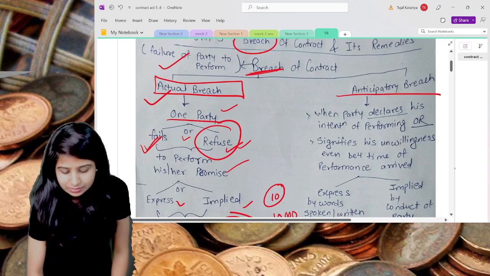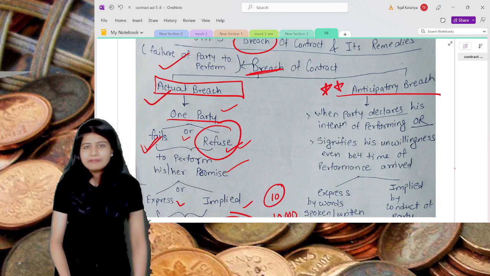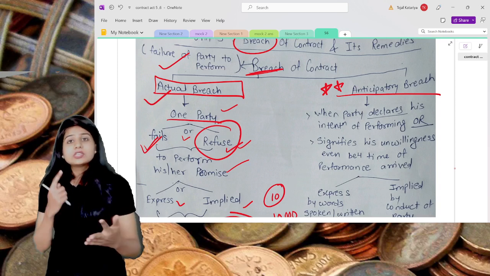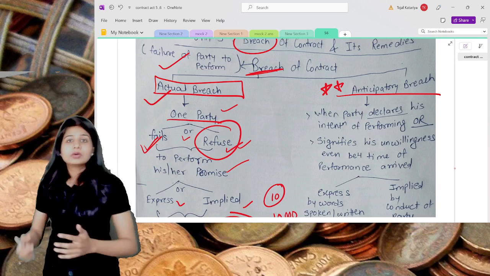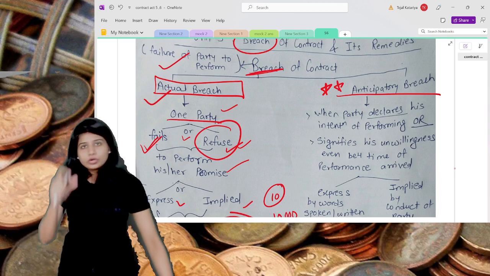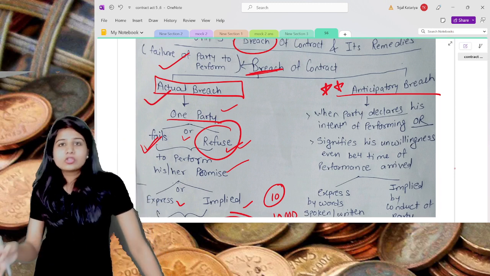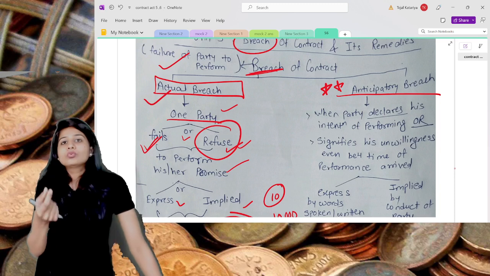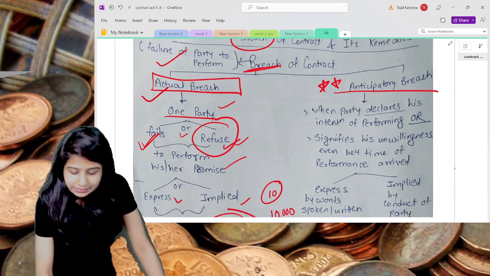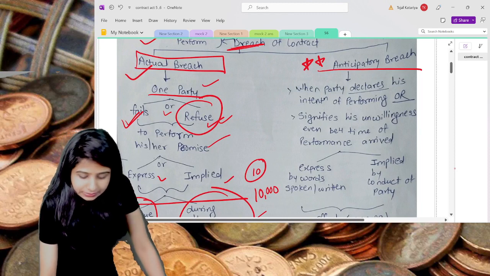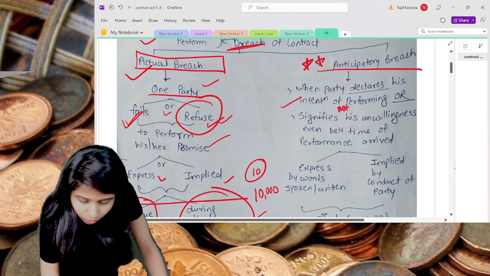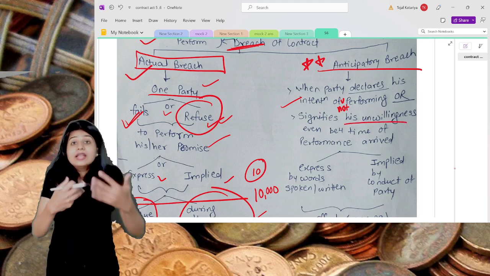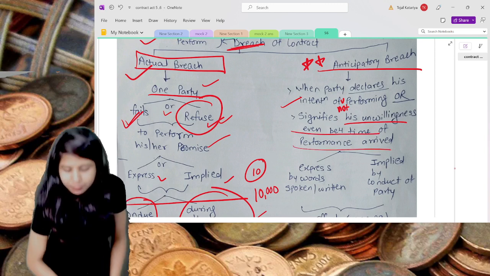And the second type is anticipatory breach. You may get a question on this. You have similar kinds of questions in your RTPs, MTPs, or even the exercises given below your modules or units of the Indian Contract Act. Go through the questions first, and then only will you get to know how you will get the question on anticipatory breach. Anticipatory breach is when one of the parties declares his intention of not performing, or signifies his unwillingness, even before the time of performance has arrived.